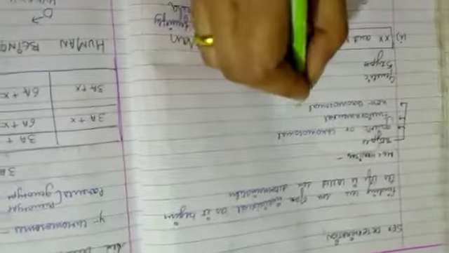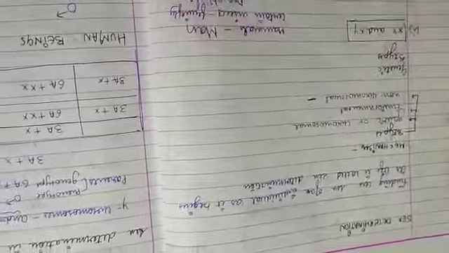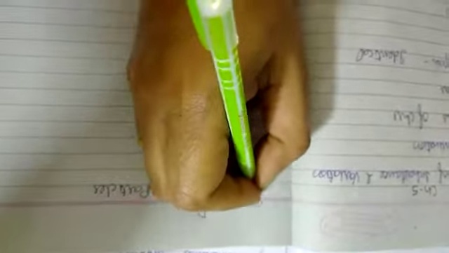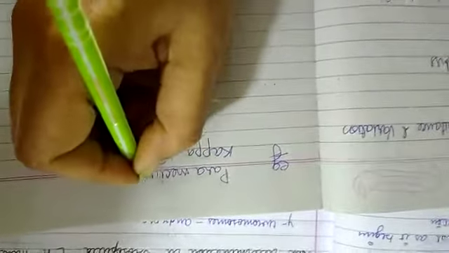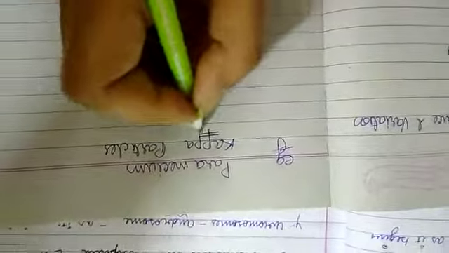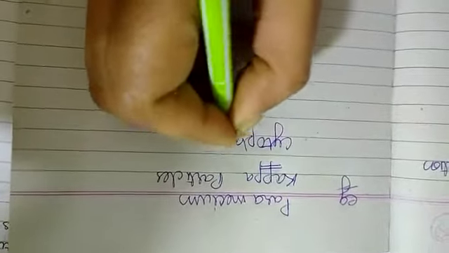And the third is non-chromosomal sex determination. For example, presence of the kappa particles in paramecium. In paramecium, there are special particles present in the cytoplasm.